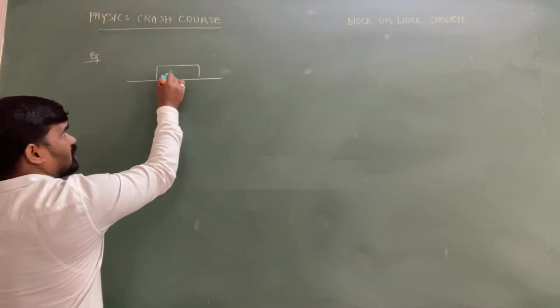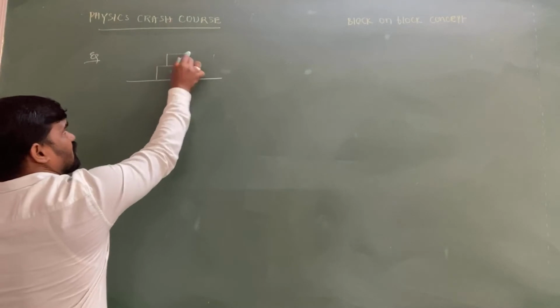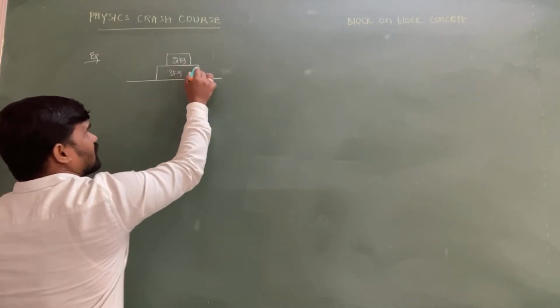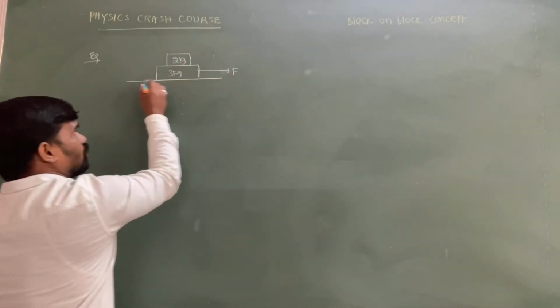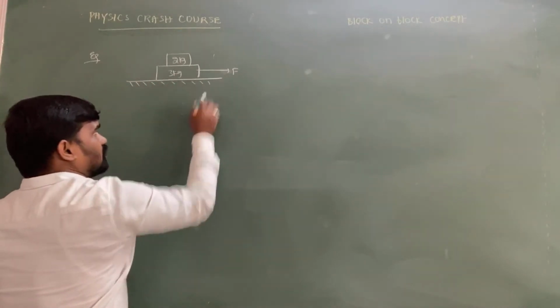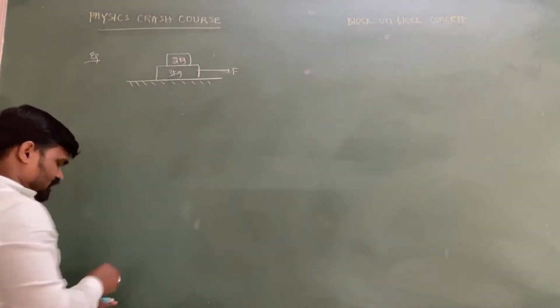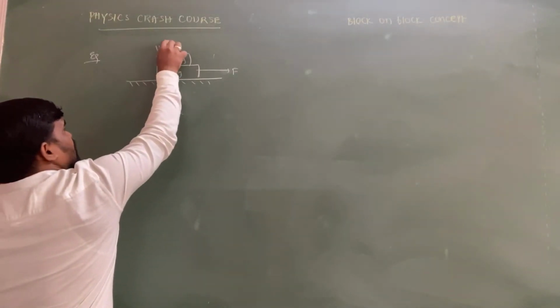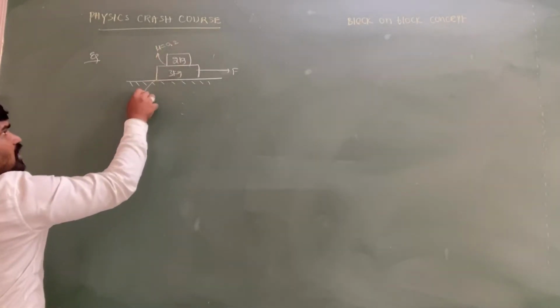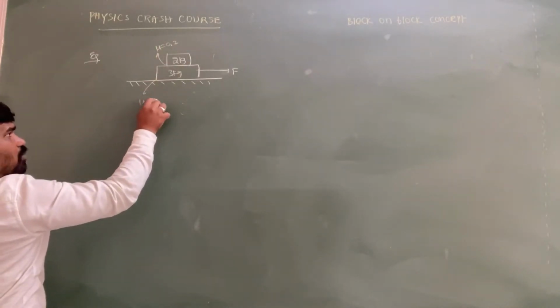Let me take a 3 kg block, a 3 kg mass of body and a 2 kg mass of body, and there is a force F acting on the lower block, such that the coefficient of friction existing between the 2 kg block and the 3 kg block is 0.2, my dear intelligence. Let you consider it is 0.2, and the other one, between the 3 kg block and the ground, is 0.1.